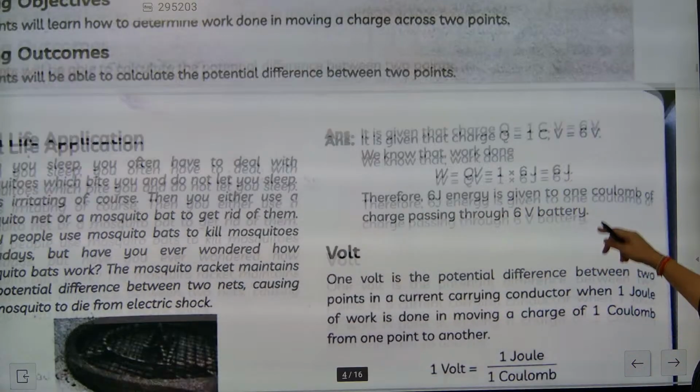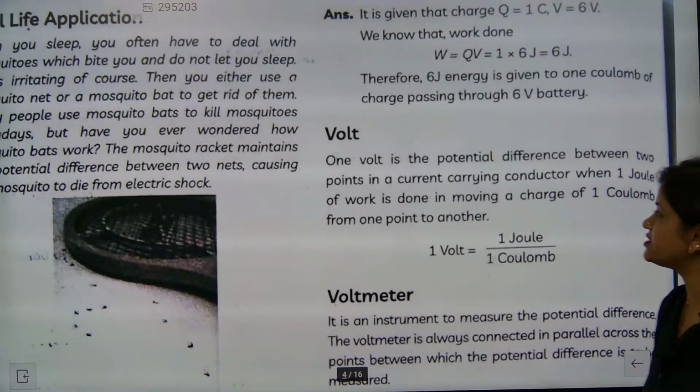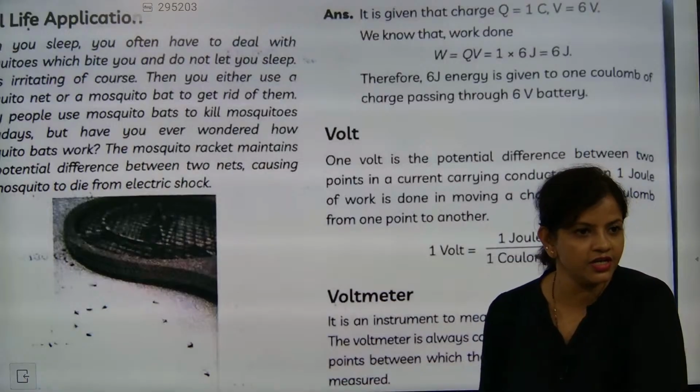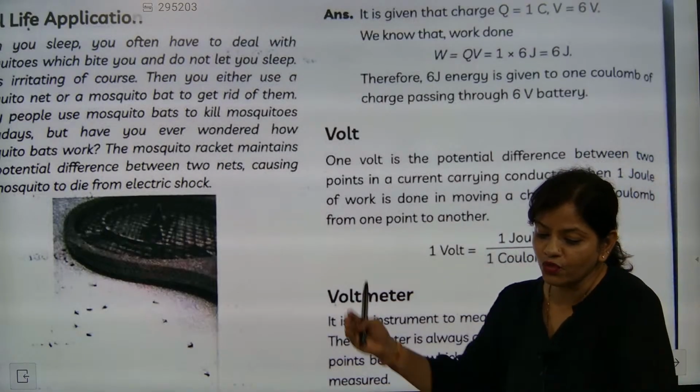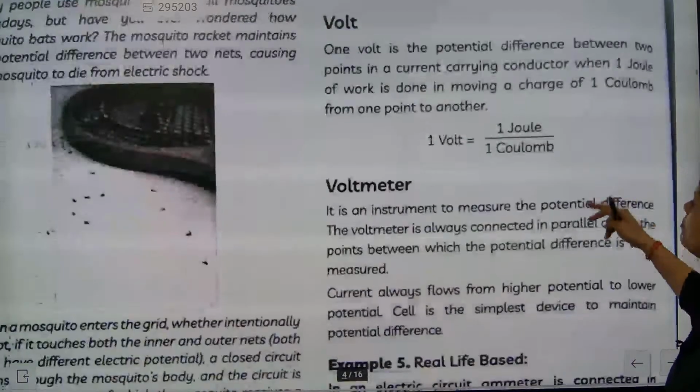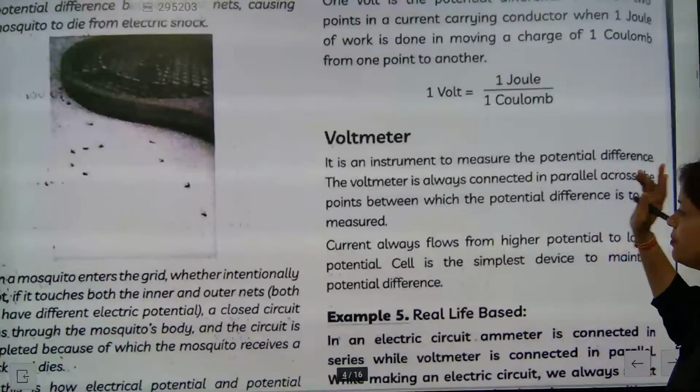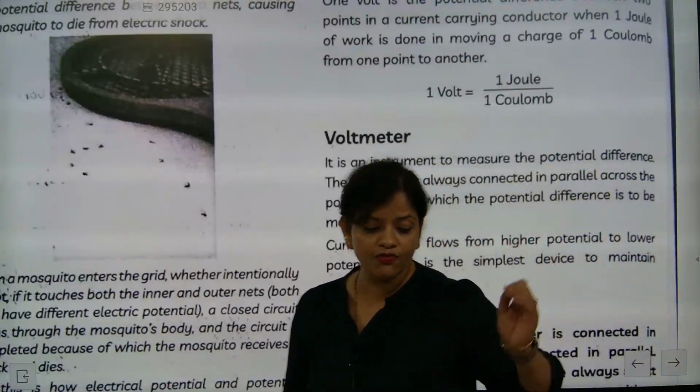Okay, now you know that the volt is the SI unit of potential difference. Understood or not? 1 volt is equal to 1 joule per coulomb. And then beta, what is the meaning of voltmeter?